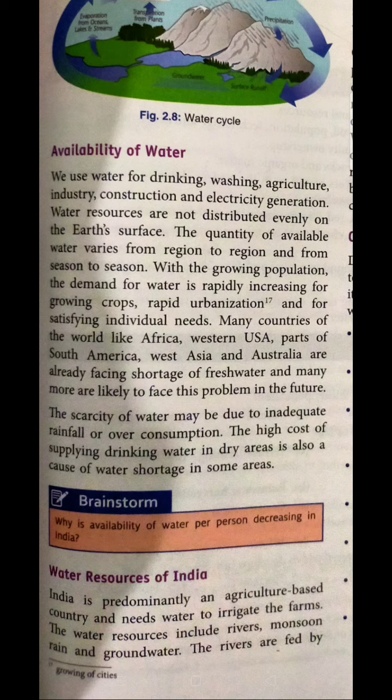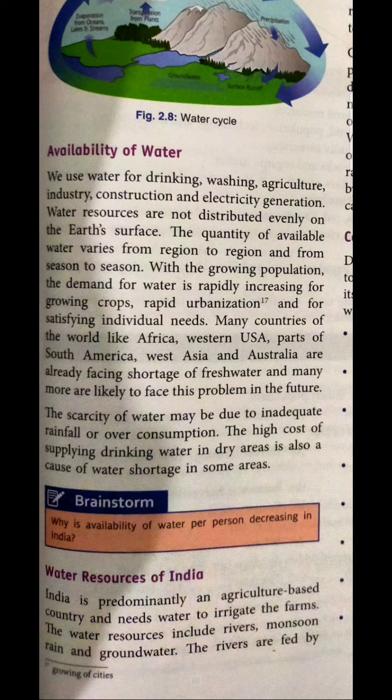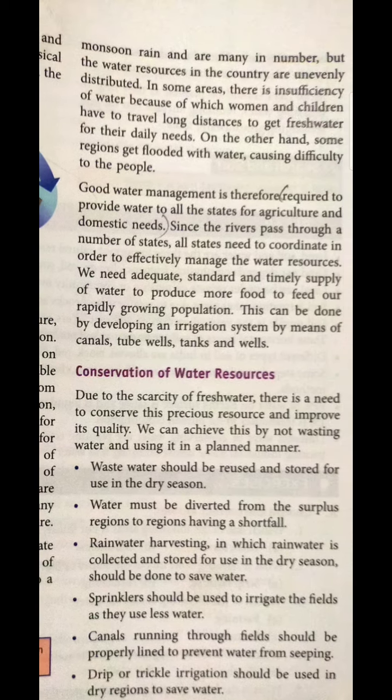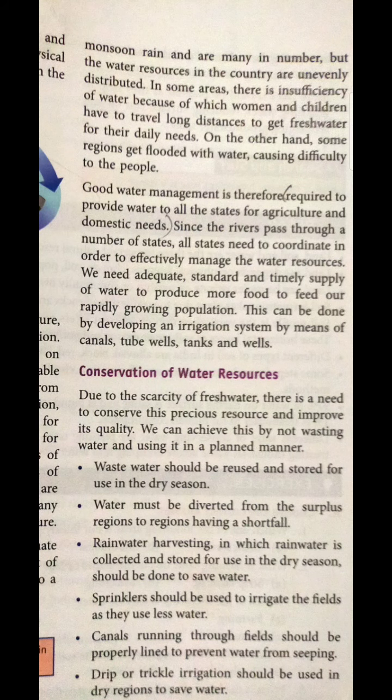The water resources include rivers, rainwater, underground water, and the monsoon rains, and many more. But the water resources in our country are unevenly distributed. Some areas have plenty of water, and other areas do not get a full amount of fresh water for their daily needs as well. So this creates a lot of problems.